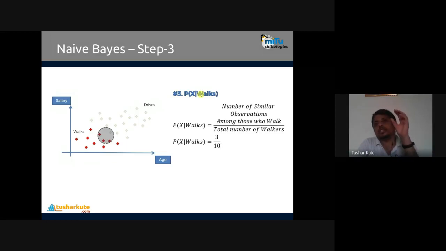Meaning out of 10, 3 are similar to the observation that we are going to predict. So 3 divided by 10 will be your likelihood. Thus P of X given walks is equal to 3 divided by 10. That is the third value that we got.